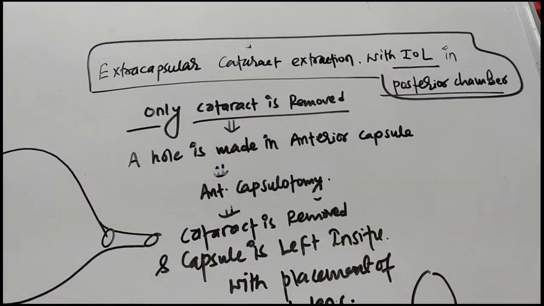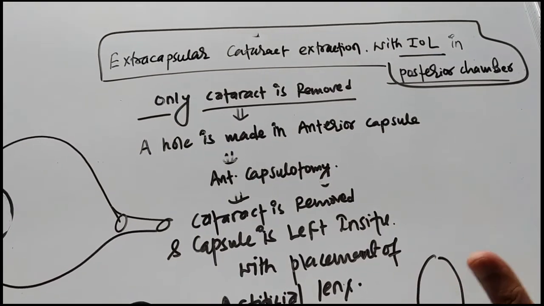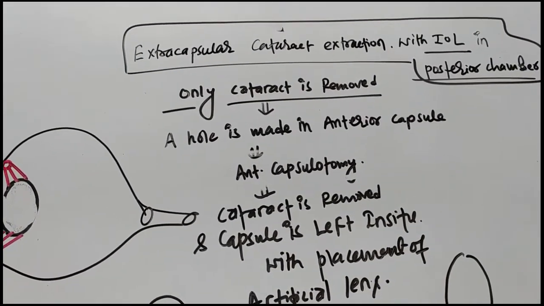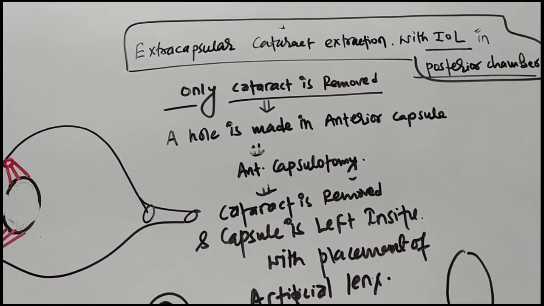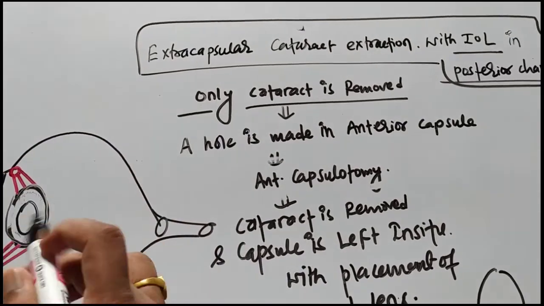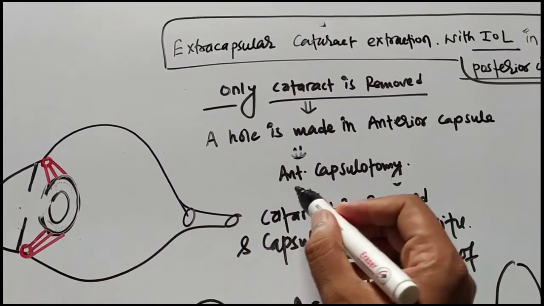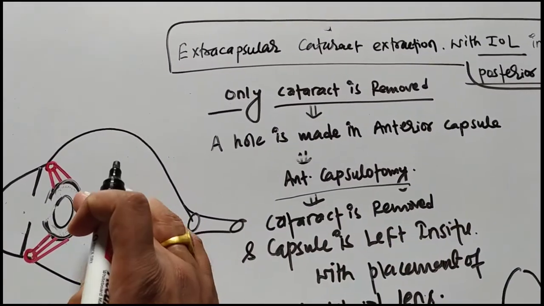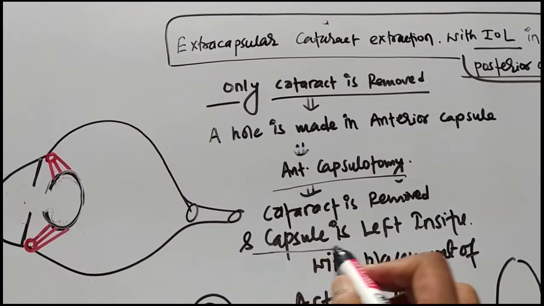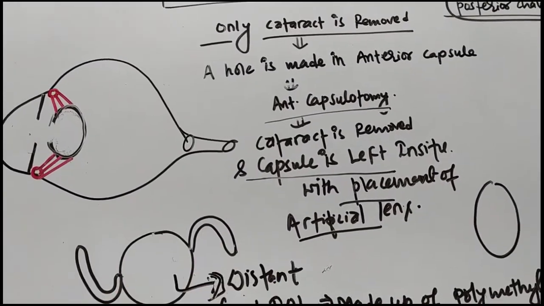Now we have another operation, that is extracapsular cataract extraction with intraocular lens placement in the posterior chamber. In this, only the cataract is removed. Let's suppose this is a lens and this is a cataract. First a hole is made in the anterior capsule. This process is known as anterior capsulotomy, and now the cataract is removed, and the capsule is left in situ with the placement of the artificial lens.